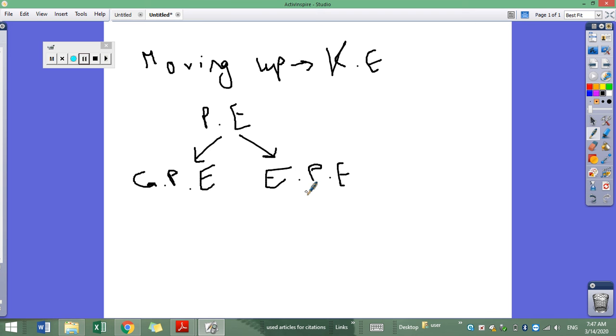The elastic potential energy is related to elastic bodies that can be elongated or compressed and so on. However, the gravitational potential energy is related to what? To height, with respect to a certain frame of reference.